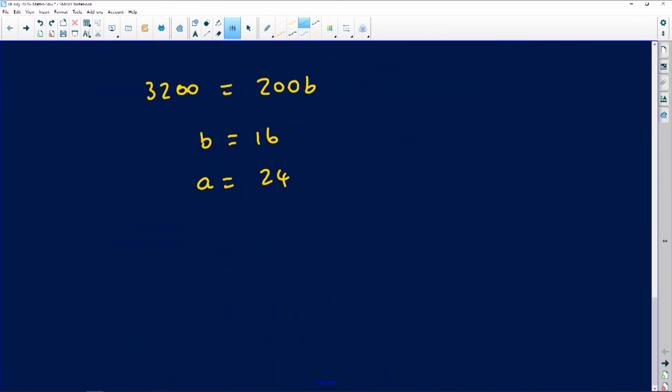So you're looking for the modal class. So I'm going to say the modal class. In this case, modal class is going to be the class between 300 and 400 rand, because that class has got 35 people in total. So more people are paying between 300 and 400 rand in this case.